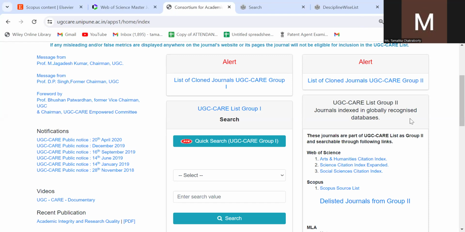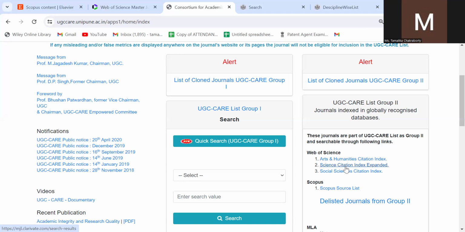Whereas UGC Care lists 2 journals. You get to see that these are Web of Science, Arts Humanities, Science Citation Index Expanded, and Social Science Citation Index. When you just click on it, it will directly go to the Web of Science page I have shown you. You just have to search the journal and check whether this particular journal is there in your Web of Science or not.